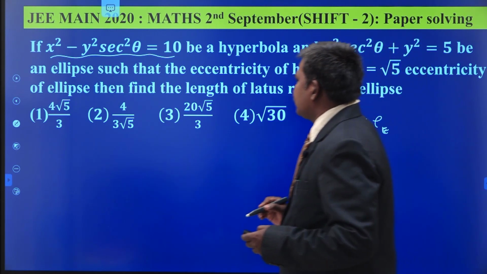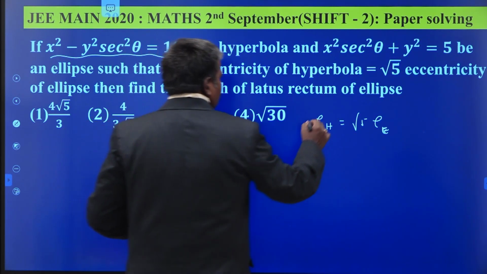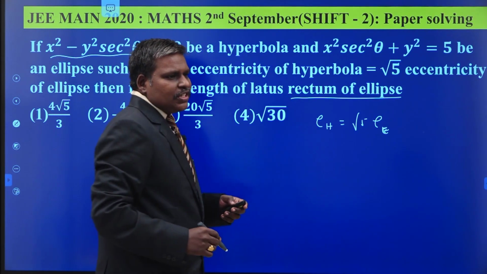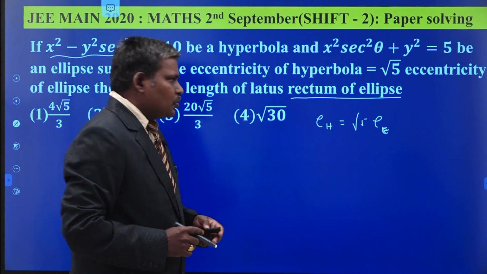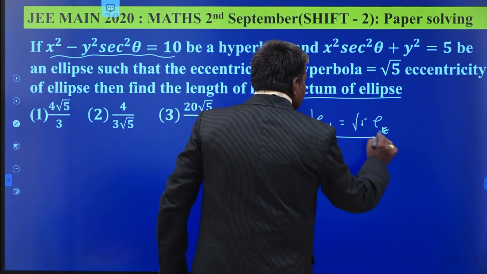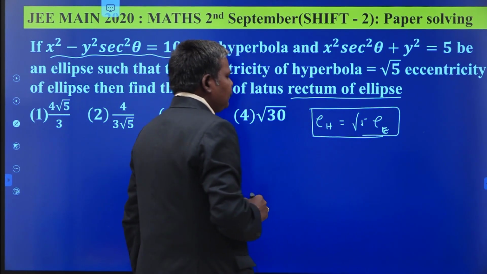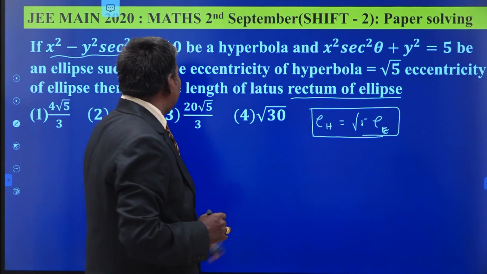Find the eccentricity of the ellipse, then find the length of the latus rectum of the ellipse. Once you write the eccentricities of both curves, your job is over. So what is the relation here? EH is equal to root 5 times EE. EH means the eccentricity of your hyperbola.